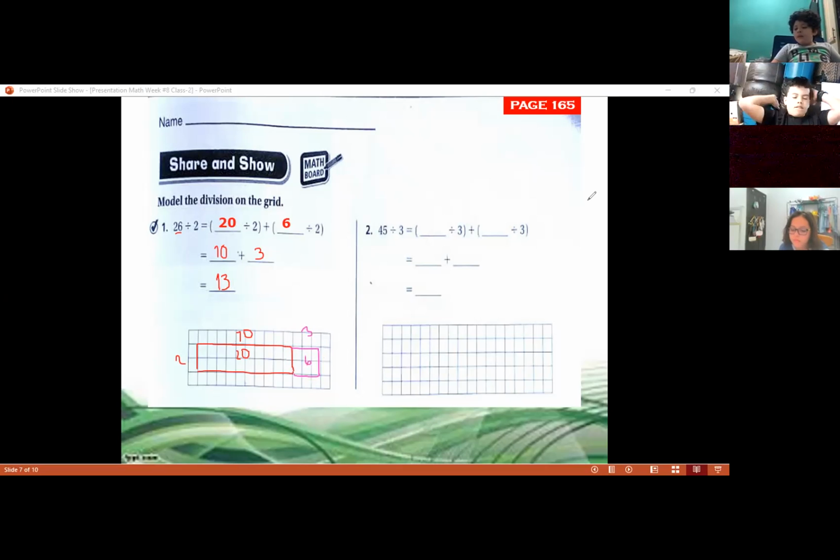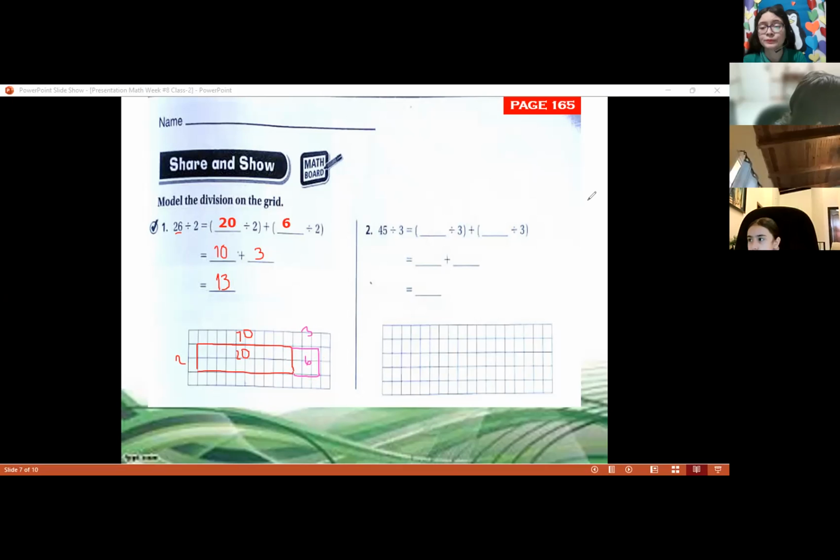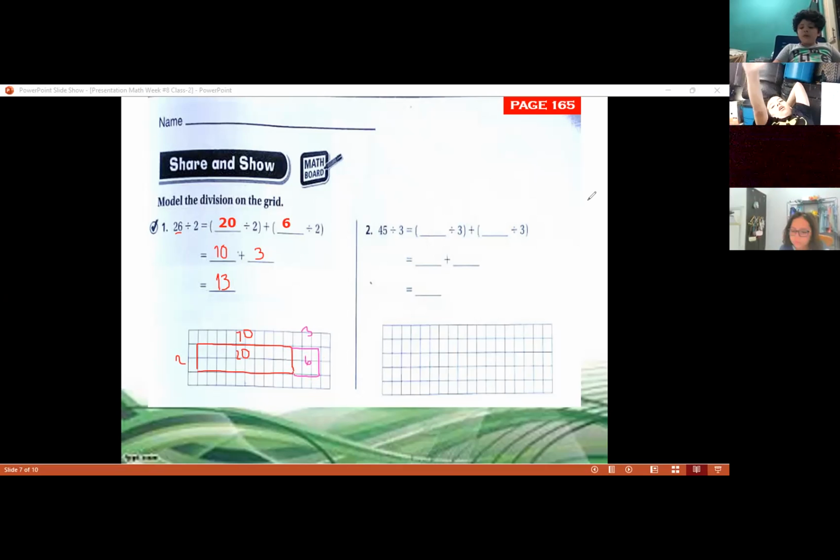The same way we're going to do in exercise number 2. We have 45. This is the number that we're going to break, dividing 45 by 3. Think about 2 numbers that you can add to get 45, and one number that can be divided by 3 easily.